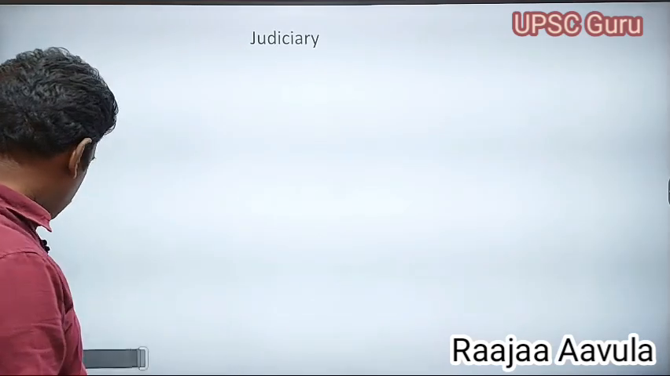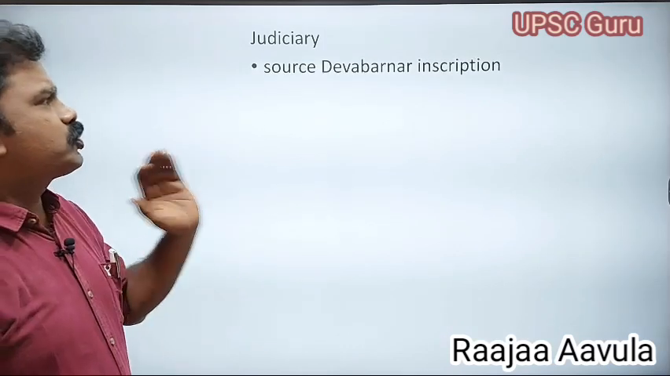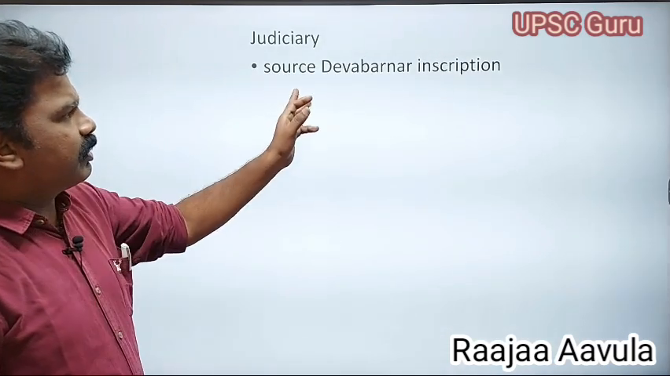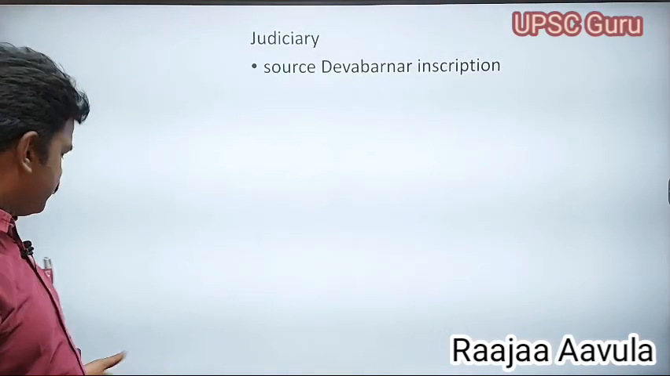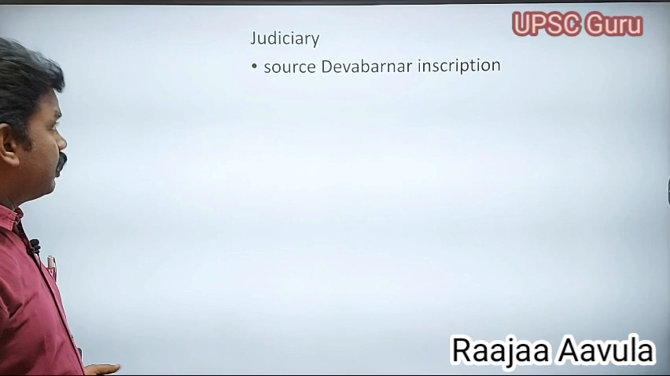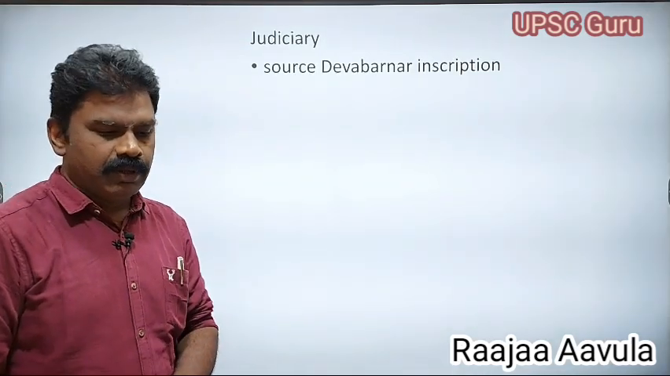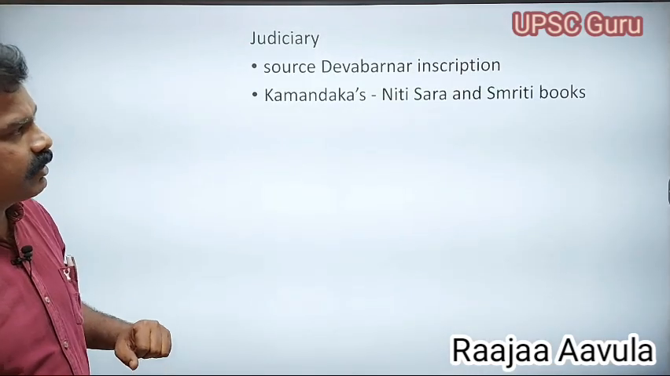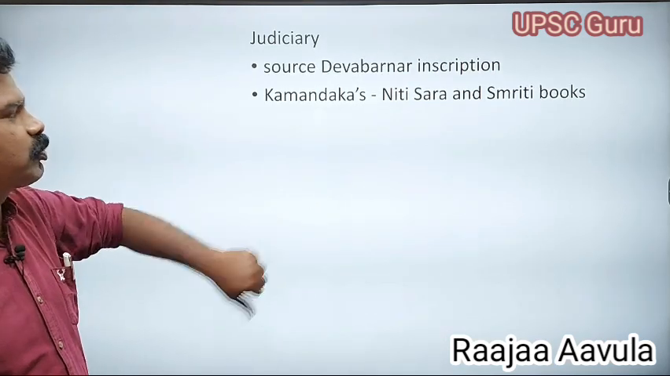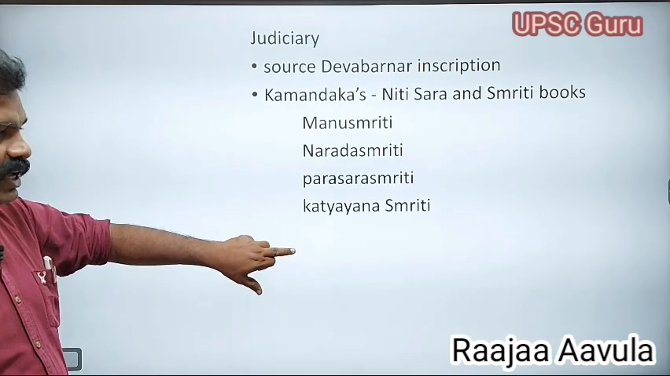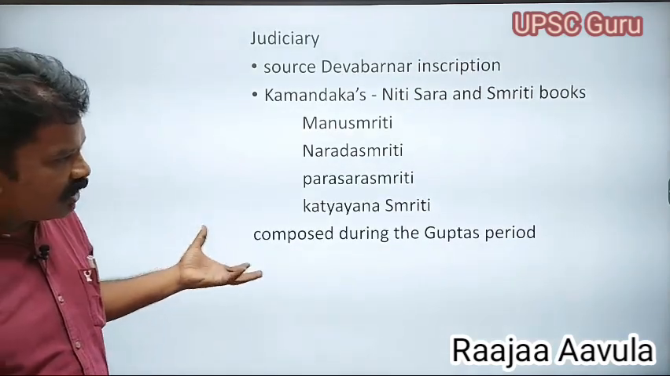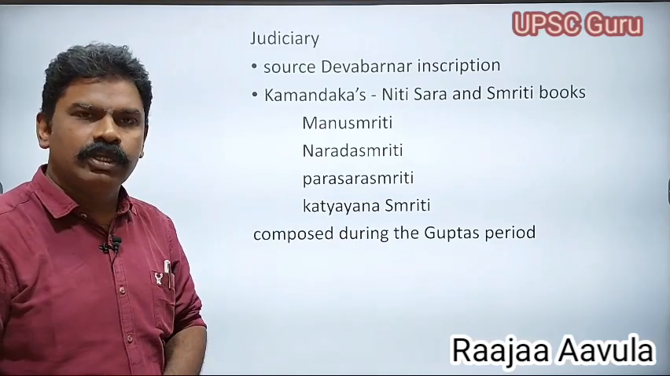Coming to the judiciary of the Gupta period. Judiciary is a main important source. The Devabarnar inscription mentioned the judiciary of the Gupta period. And also Kamandaka's Niti Sara, and Smriti books like Manusmriti, Narada Smriti, Yajnavalkya Smriti, Paraspara Smriti, Katyayana Smriti. All these Smritis were composed during the Gupta period.